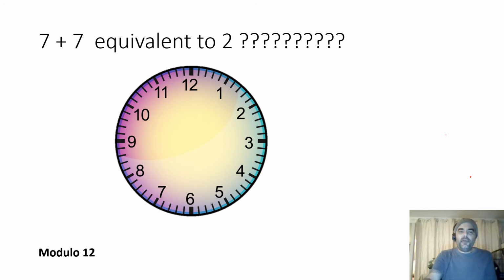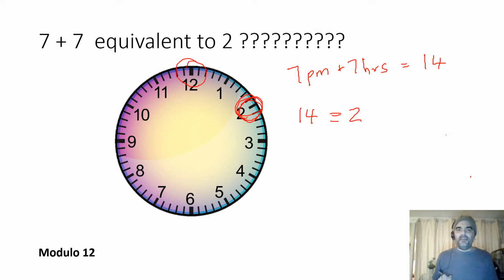So this is actually called modulo 12 arithmetic. What we have is 7 p.m., and if I add 7 hours, that's going to give you 14. So let's say it's 14 o'clock, but there's no such thing as 14 o'clock, because you know that 14 o'clock is equal to 2 o'clock. So what it says is 14 is equivalent to 2, and that's called modulo 12. We call it modulo 12 because once we reach 12, that's our reset. It's almost like we reset it back to 0.